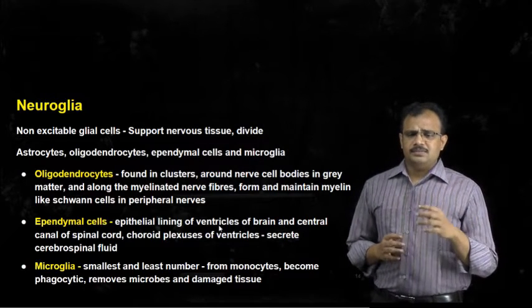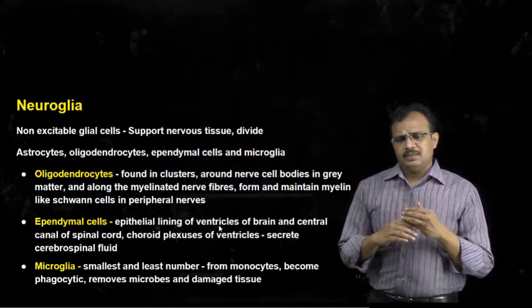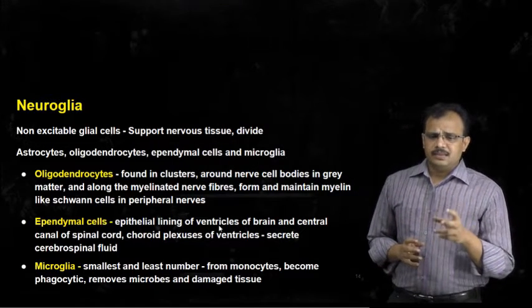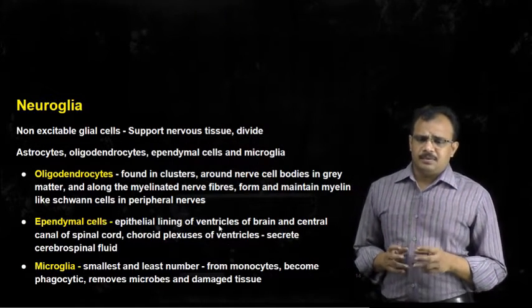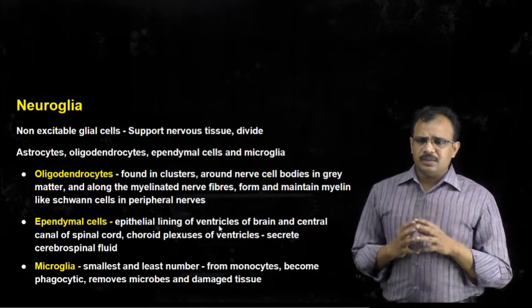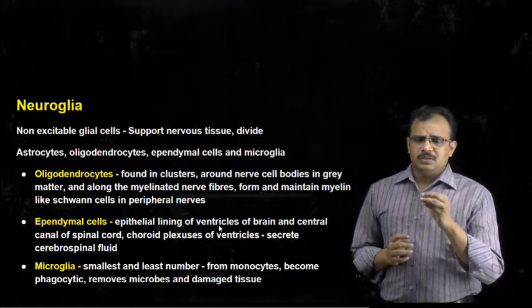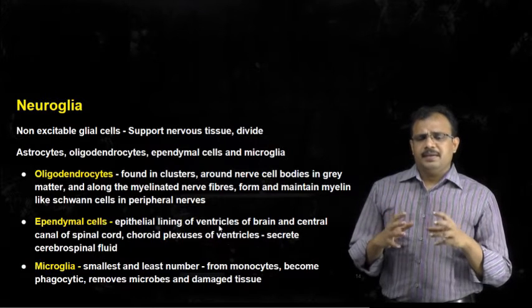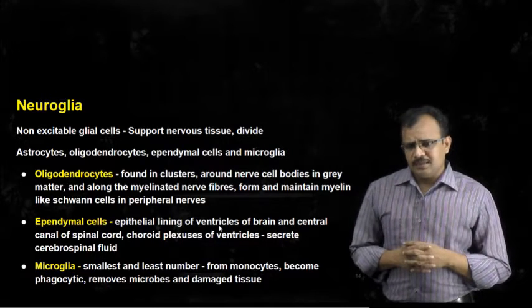The peripheral nerves are wrapped with Schwann cells, which form the myelin sheath. In the same way, oligodendrocytes are present around the cell bodies and along the myelinated neurons in the central nervous system, and they maintain the myelin levels.